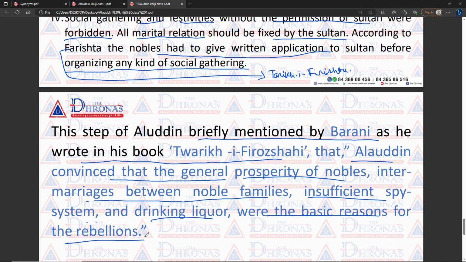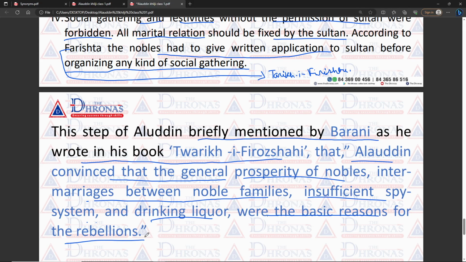this kind of wealth they received from the state in the form of lands, pensions, and salary. So first of all he confiscated the total property of the nobles. Now the nobles don't have any property or money. If a man becomes very rich, he becomes very powerful, and with the use of money, to show his monetary power, he can do anything. For that reason, first of all he captured the property of the nobles.